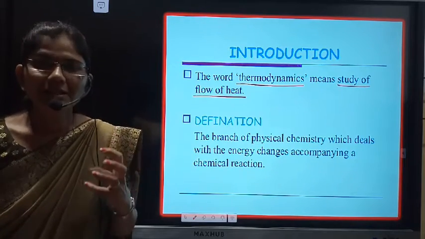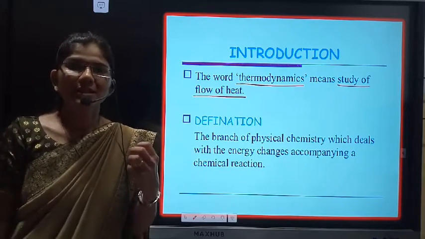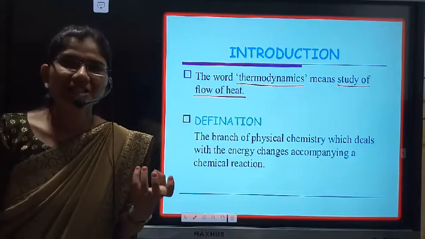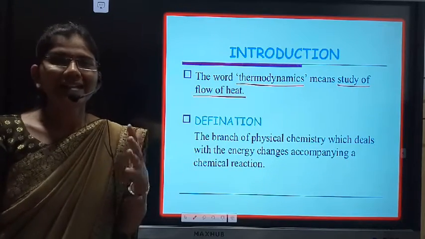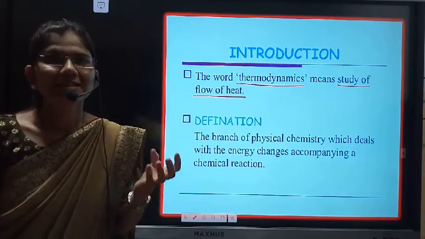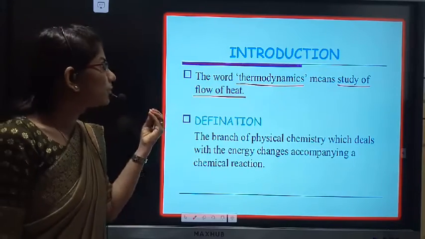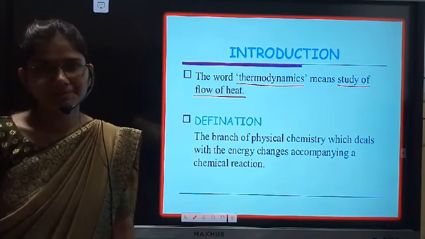That means when chemical reactions occur, some energy can change, and that change in energy is studied in the topic thermodynamics.